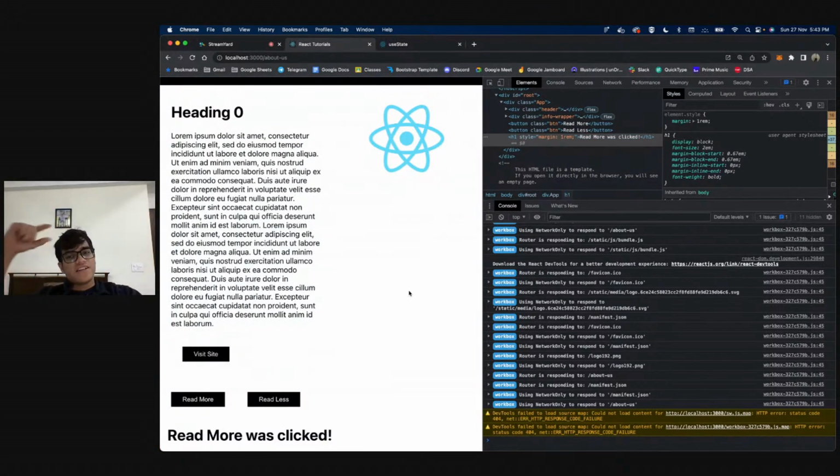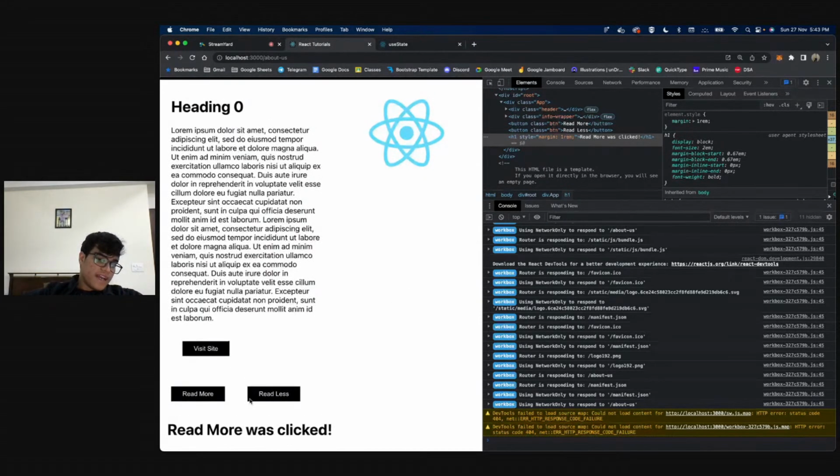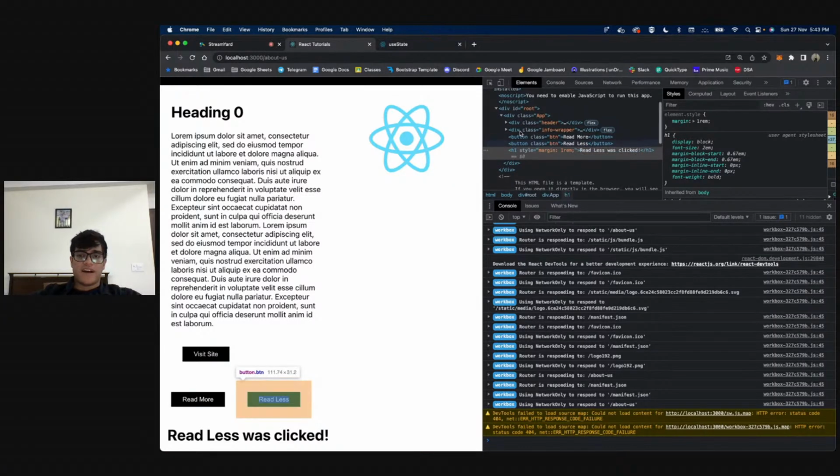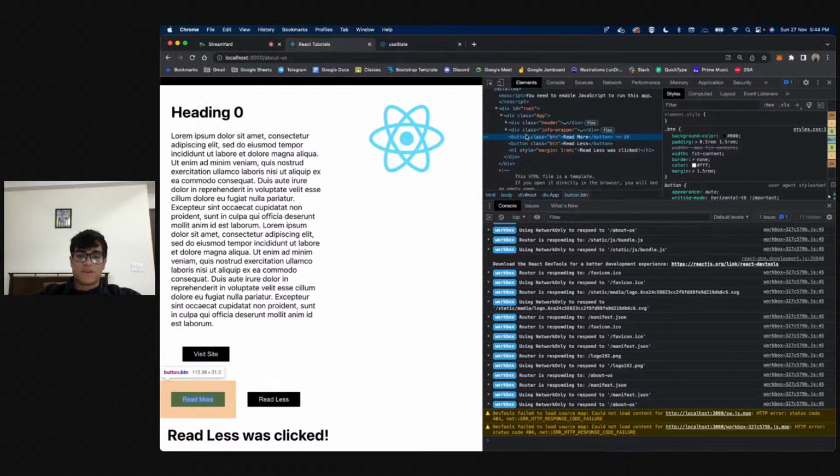So it is actually reflecting in our HTML. We are changing JavaScript values and it is being shown as HTML. That is again the power of React. I hope I was able to make you understand this. It does not matter how many times I click it, it will keep on changing the value right over there. And I do not even see the click function that I had written. There is a click function on this read more button, but I do not see it.